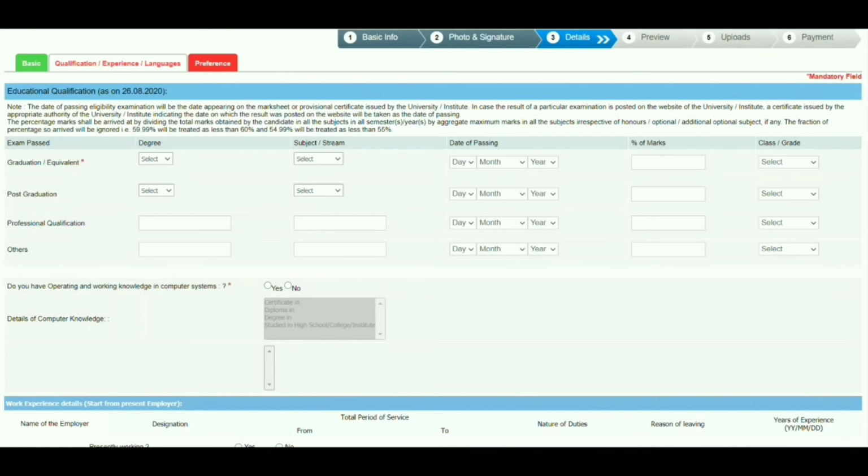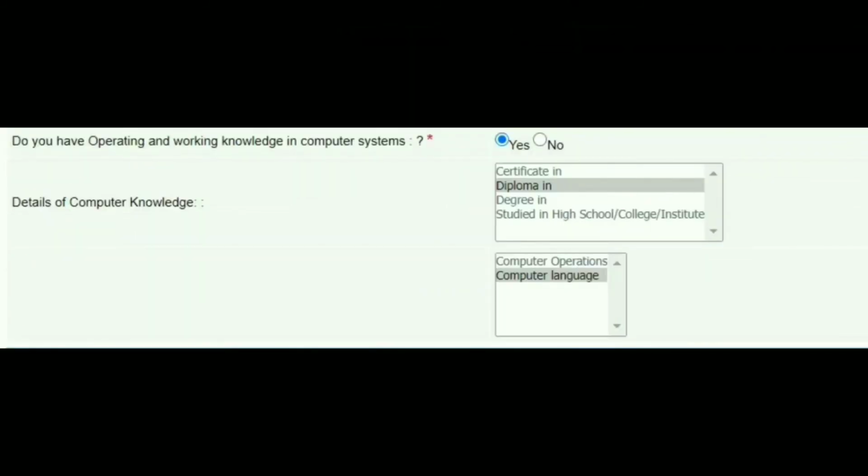If you click on yes, how it will happen is, whatever subject we have, the computer systems, and where you completed this, in diploma, degree, or study in high school. Wherever you have this certificate, enter those particular details here, and details of computer knowledge, computer operations or computer language. Enter those details accordingly.